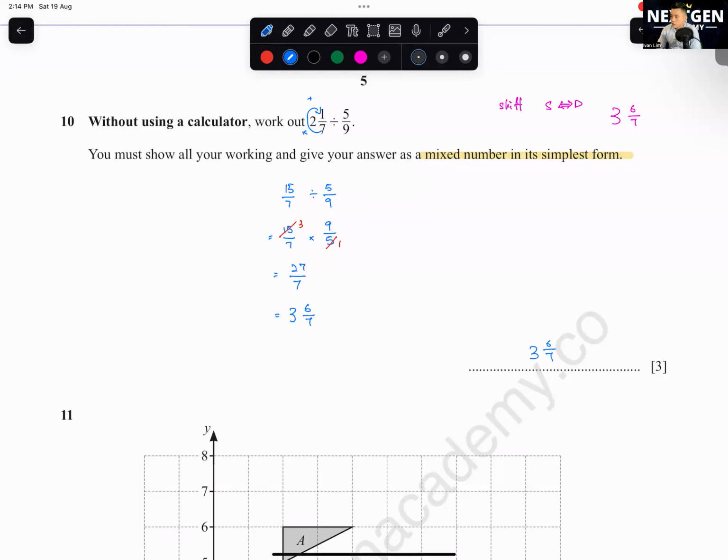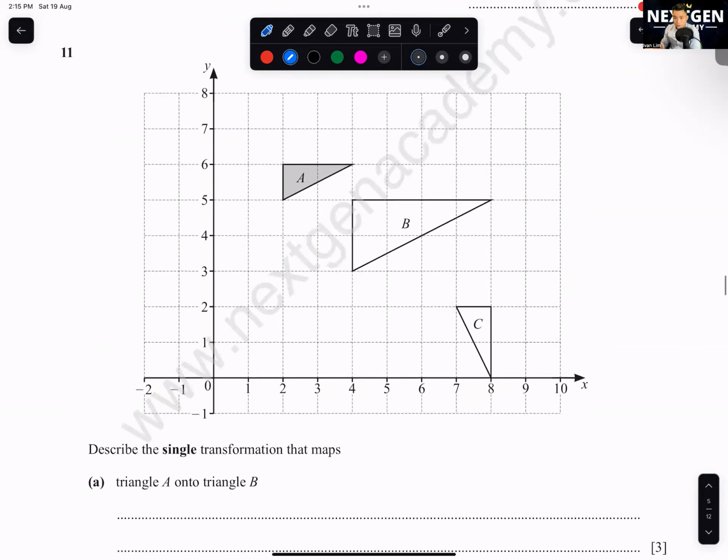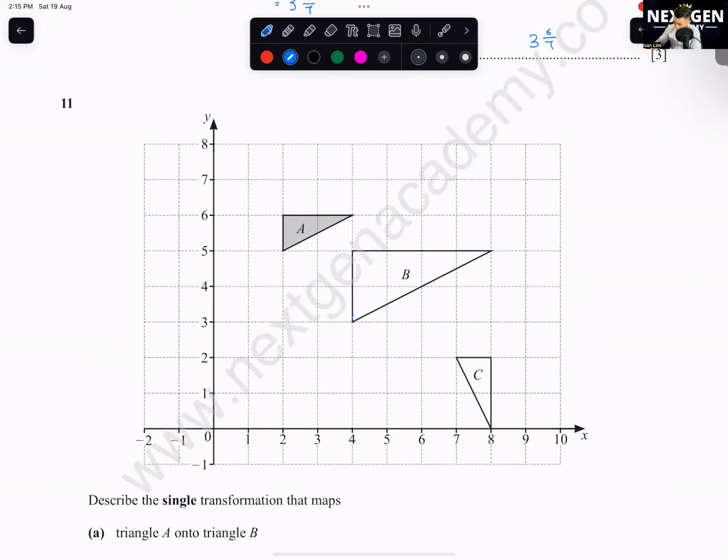Describe a single transformation that maps triangle A onto triangle B. Okay, this is a transformation question. So A to B, this is an enlargement. You all need to know that first. You just need to connect 2 similar points to each other. Then this will be your center. The center here will be 0, 7.